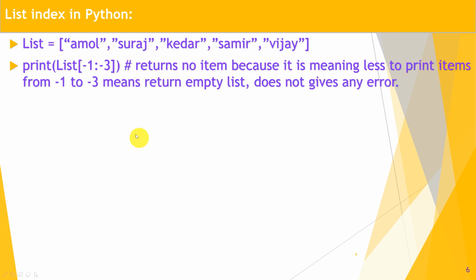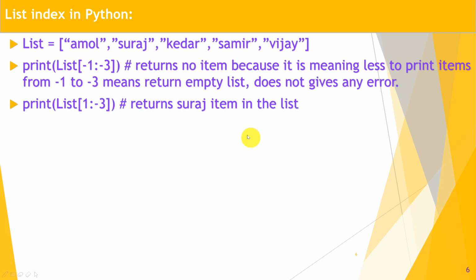So let's move on to the next part. If -1 colon -3, where -1 means Vijay and -3 Kedar, no items get returned. Meaning, printing items from -1 to -3 returns an empty list and does not give any error. We will check that part also on the IDE.